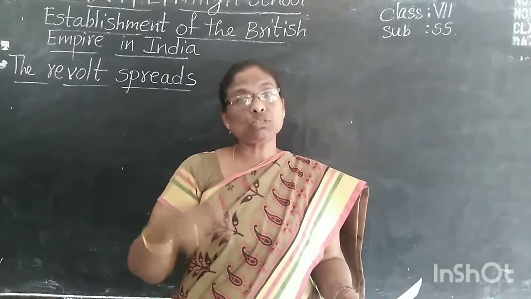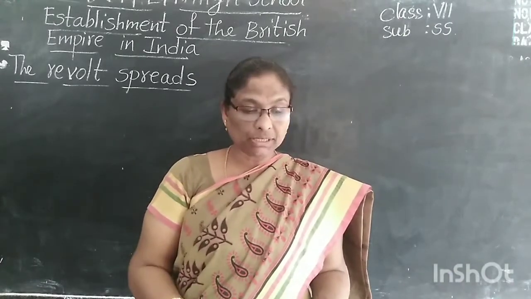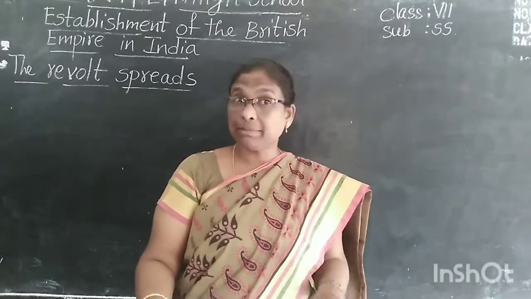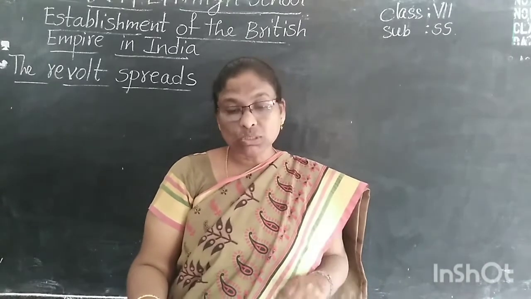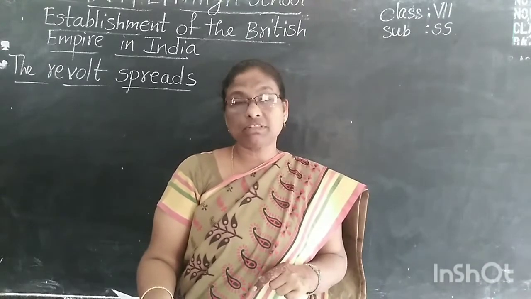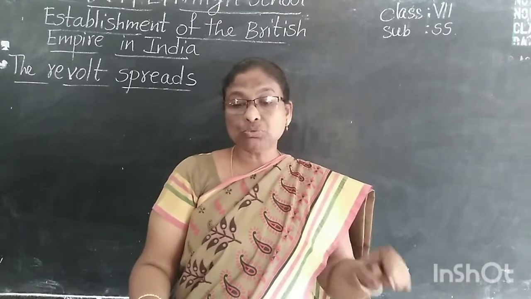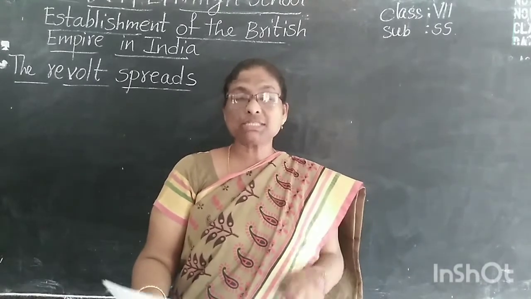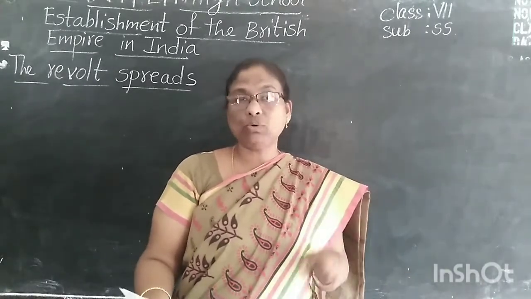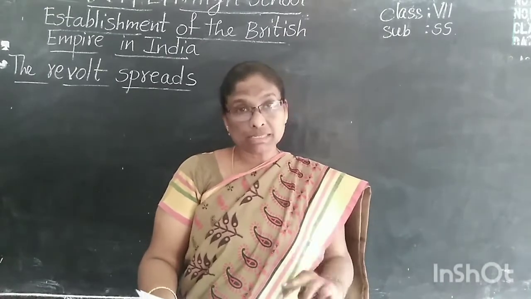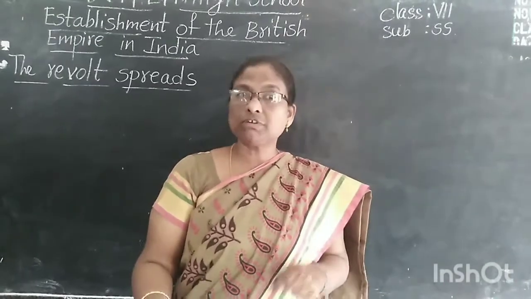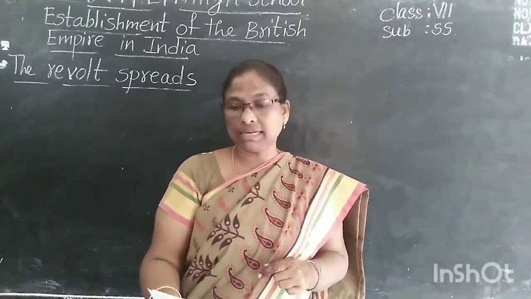These two people also joined this revolt. And armies of rebel Sipahis and rulers from different corners of the country marched towards Delhi. Marched means here forced to walk to Delhi. Who? Armies of rebel Sipahis and rulers from different corners of the country.